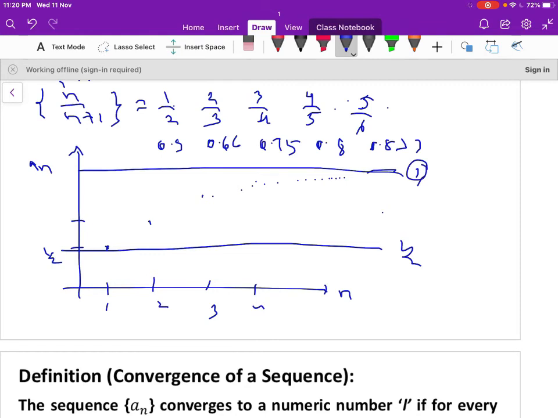Therefore 1 is the upper bound of the sequence a_n, and the sequence will not cross the line below the sequence, that is 1 by 2. Therefore 1 by 2 is the lower bound of the sequence. Therefore the sequence lies between 1 by 2 less than or equal to a_n less than 1. Therefore 1 by 2 is the GLB of the sequence a_n, and 1 is the least upper bound of the sequence a_n.